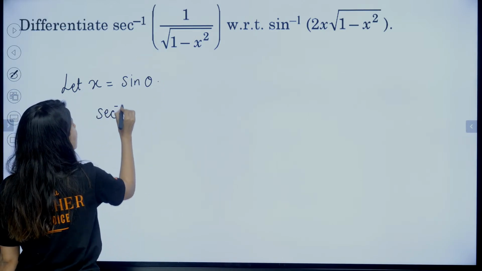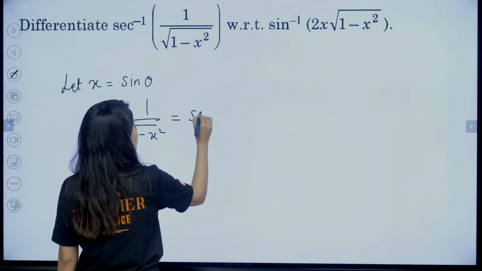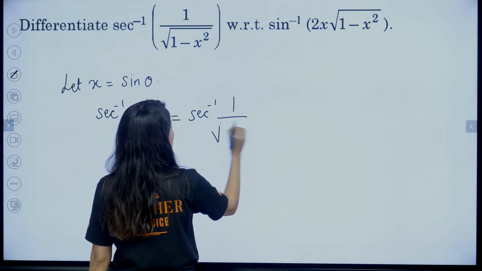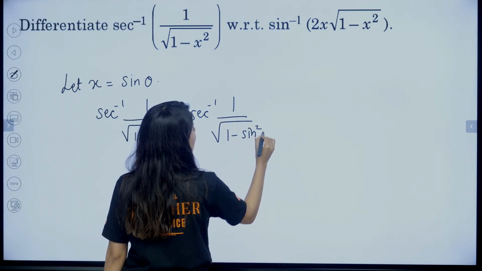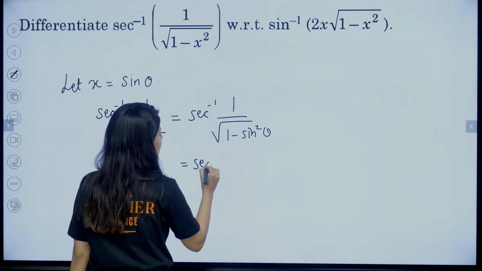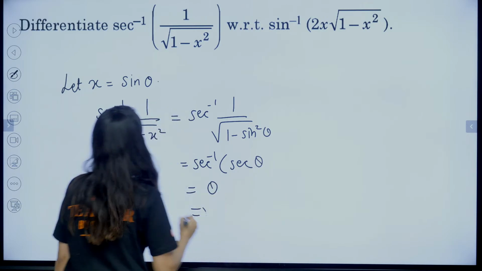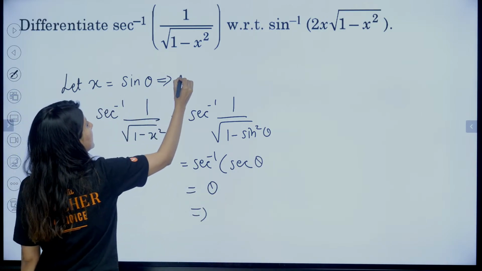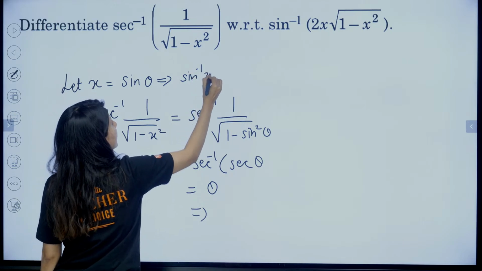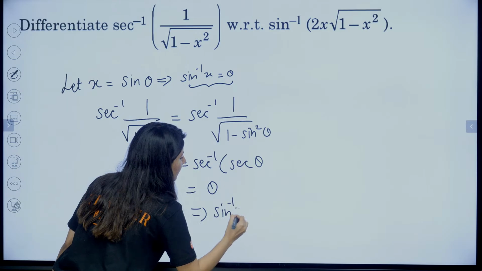So sec inverse of 1 upon square root of 1 minus x square will become sec inverse of 1 upon square root of 1 minus sin square theta. This will be the root of cos square theta. So this will become sec inverse sec theta, which will be theta. Now what is theta? Theta is nothing but sine inverse x.